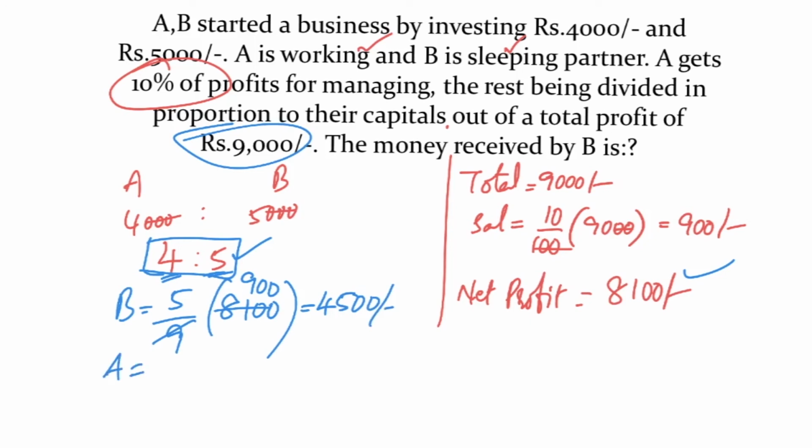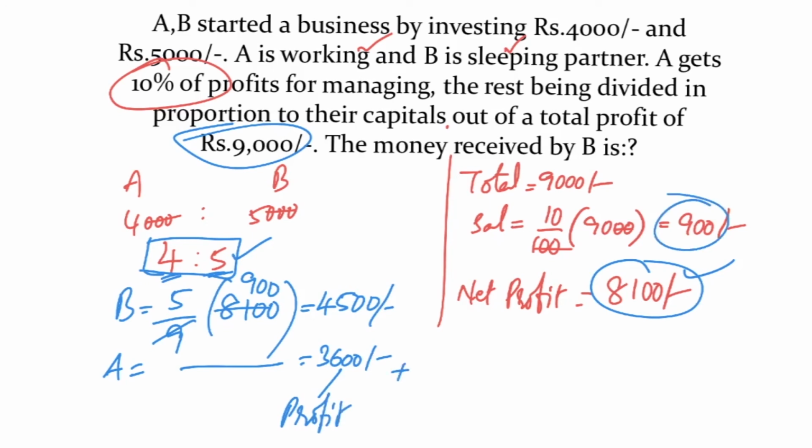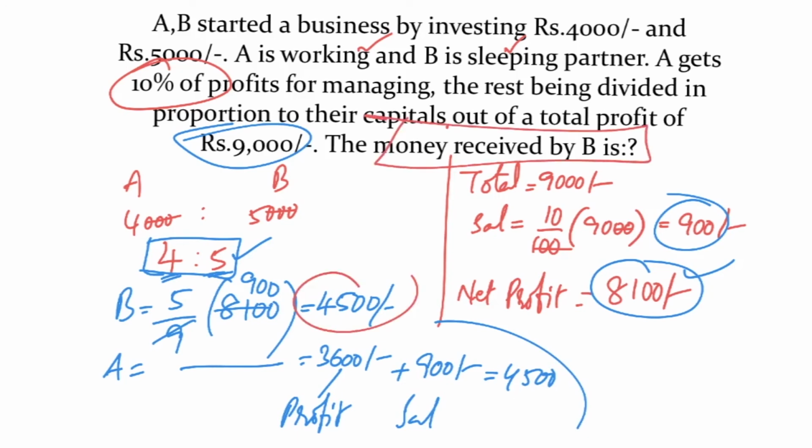What if A's share is asked? A's share is out of 8,100. If B gets 4,500, A gets 3,600 rupees as profit. And for managing the business, he gets 900 rupees salary. Overall 4,500 rupees will be given to A. But the question is the share of B. Share of B is 4,500. Got it? That's all for this video. Thanks for watching.